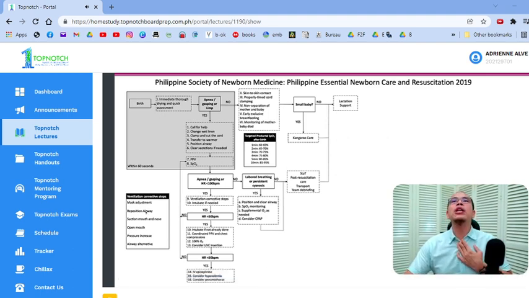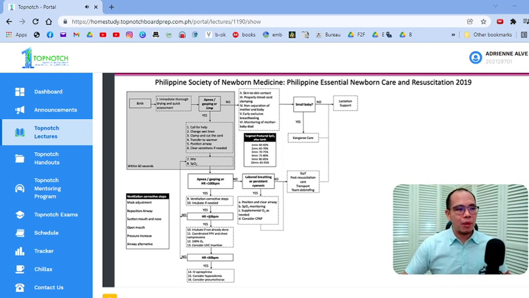Baka masyado siyang naka-flex or masyado siyang naka-extend. Suction the mouth and the nose, baka may bara lang pala. Open the mouth. You might need to increase your pressure. You might need to provide your PEEP, your positive end-expiratory pressure. Or you might consider alternative and advanced airway, okay? And then, how long do you do this? Again, 30 seconds na naman. After 30 seconds, wala pa ring improvement, you consider intubation.